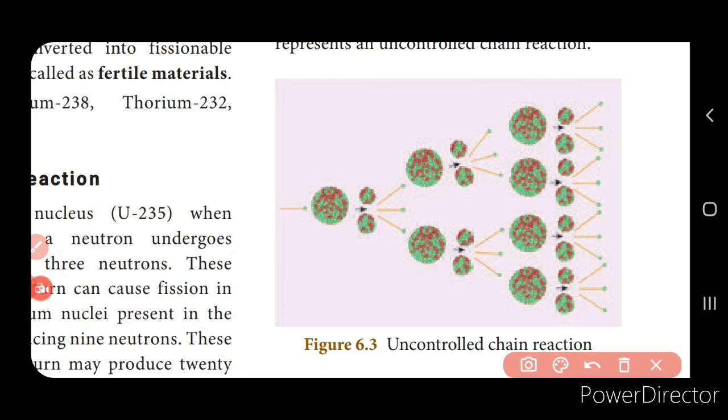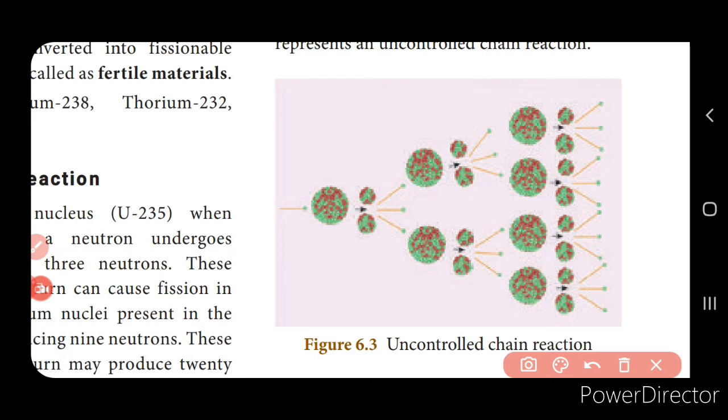In a fraction of a second, it releases an enormous amount of energy. And this kind of uncontrolled chain reaction is used in the atom bomb to produce an explosion. Right, now here you can see the picture where the uncontrolled chain reaction is explained.